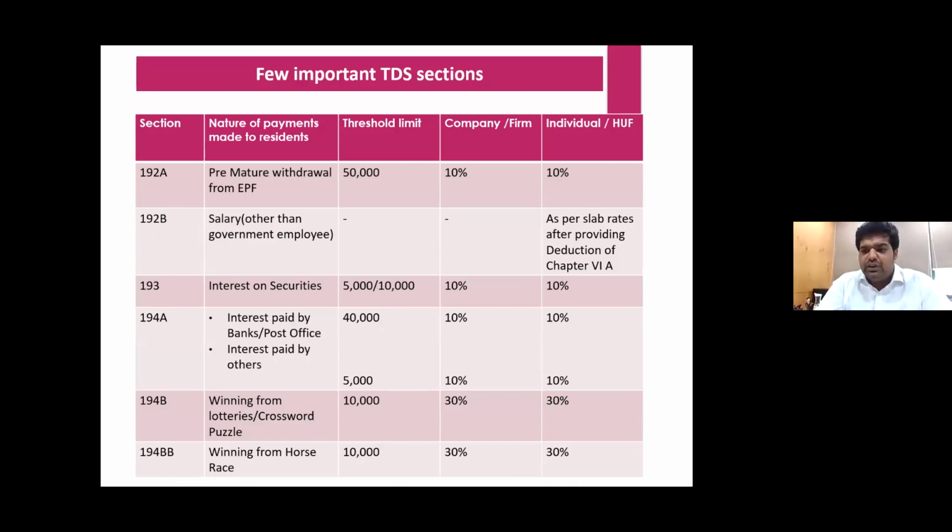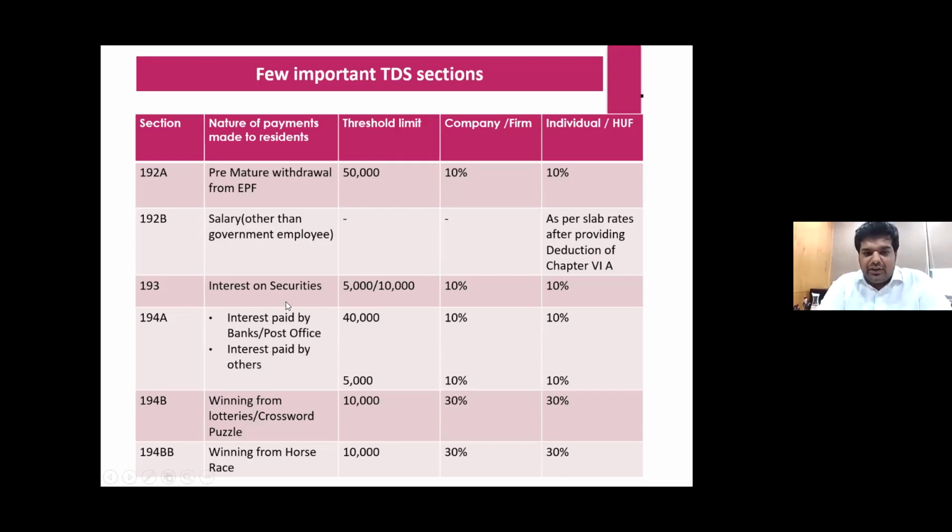We have seen a few cases where TDS was deducted on payment or credit, whichever is earlier. So even in your books, you have not paid the salary. Normally what happens, हम directors को salary देते हैं. In the month of March, it is shown as other current liability, and some show it as part of unsecured loans. But wherever you show it, even if you have not paid the salary, then TDS deduction ideally should not happen.